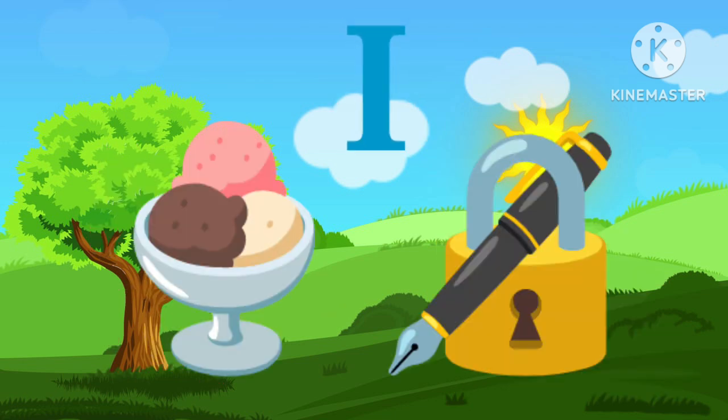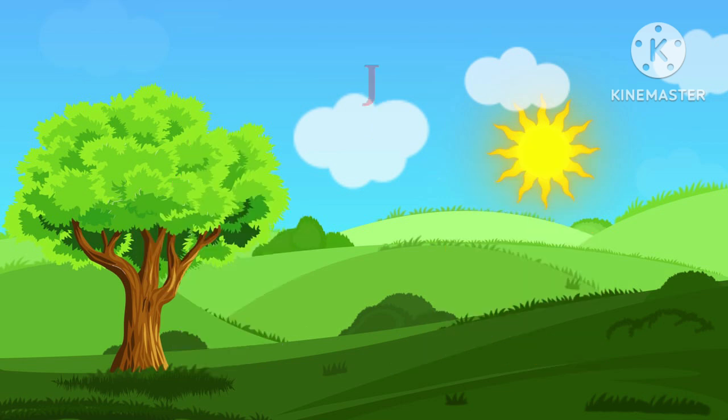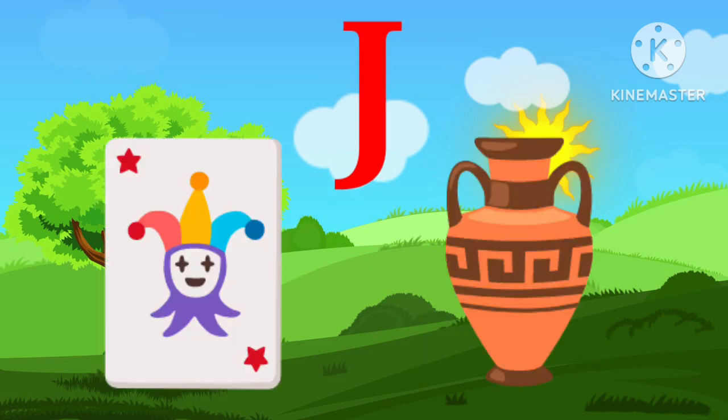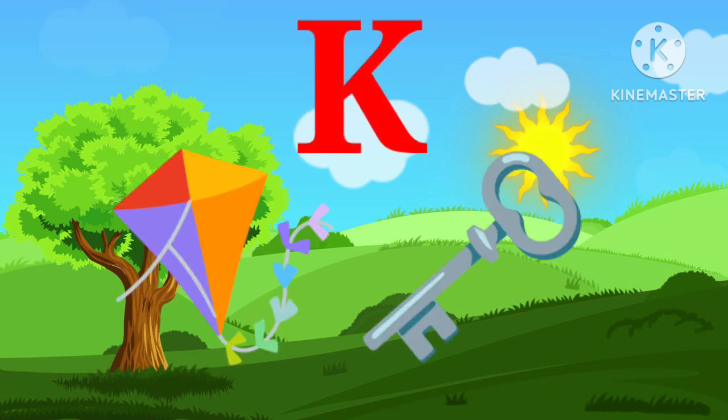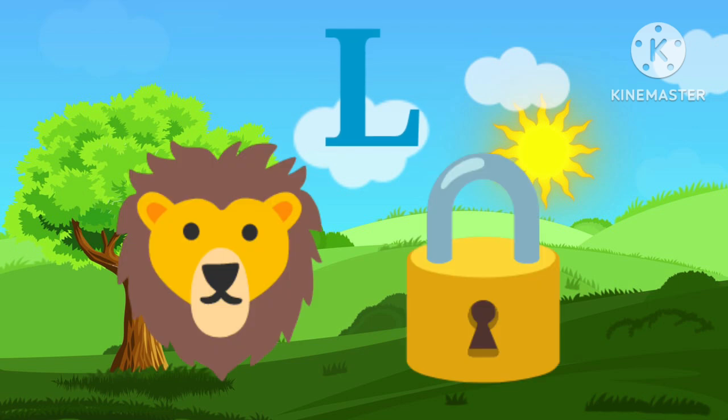I for ice cream, I for ink. J for joker, J for jug. K for kite, K for key. L for lion, L for lock.